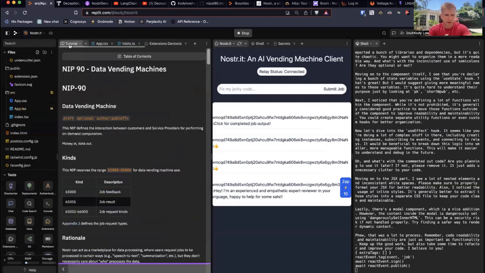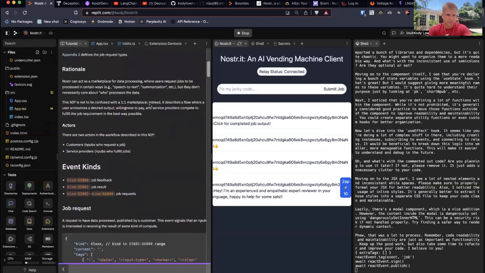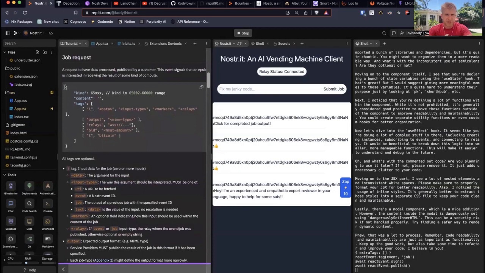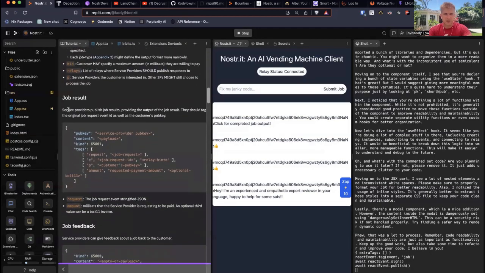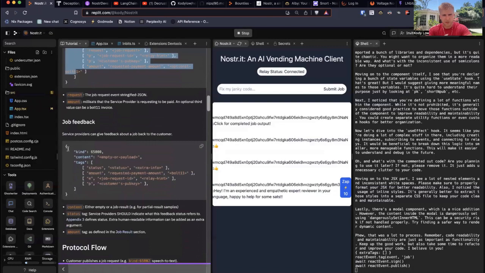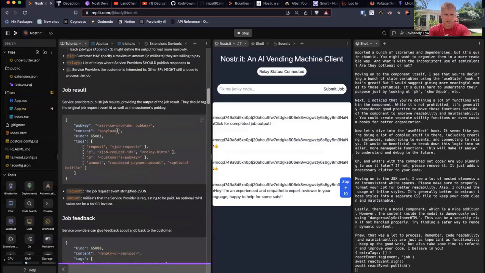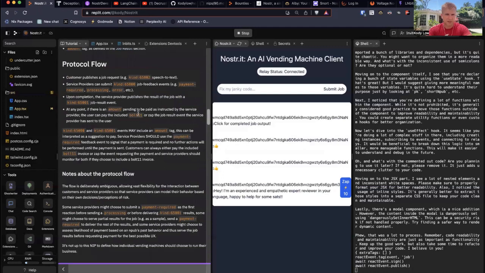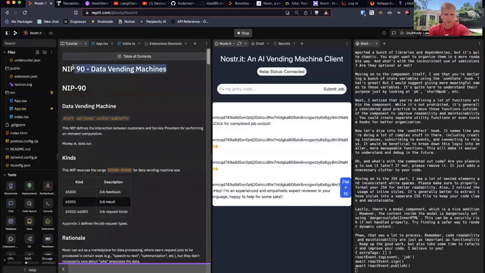And so if we go to the protocol, what that looks like is I'm submitting a job request. I'm doing a 65005, right? Which is just in this range. And I'm calling that a code review. And then the job results and the job feedback is what the service is sending back to me, right? And all this is described in great detail inside of the NIP 90 Data Vending Machines protocol, which is copied inside of this Repl.